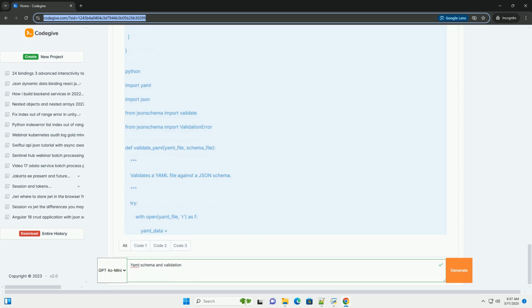Error 1, invalid version format: change the version field in config.yaml to 1.2 instead of 1.2.3. Error 2, missing required field: remove the email field from the authors section in config.yaml. Error 3, invalid port number: change the port field in the database section to 70,000, which is outside the valid range. Run python validate.py again.